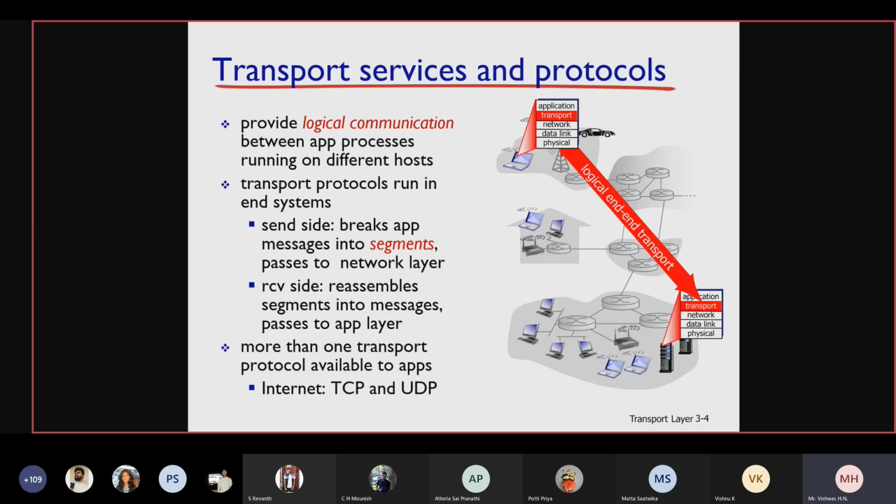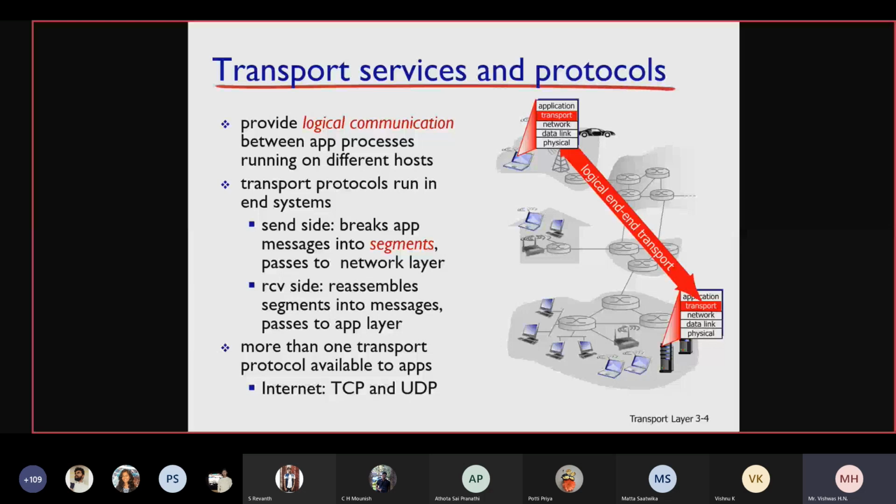The application layer PDU is called a message. The transport layer PDU is called a segment. The network layer PDU is called a datagram. And the data link layer PDU is called a frame. Please keep this in mind. But in general, if you don't want to specify any layer, you can call it a packet.